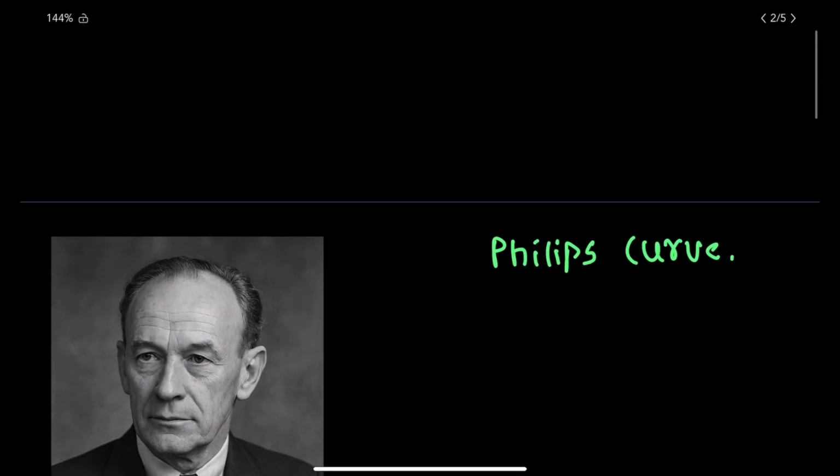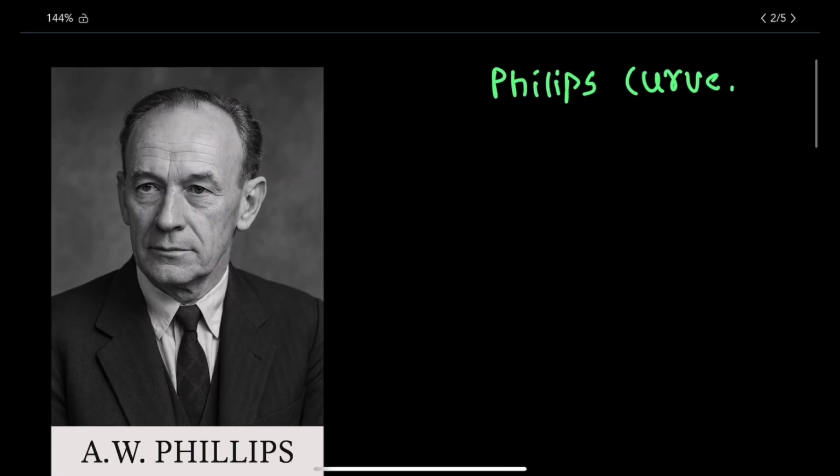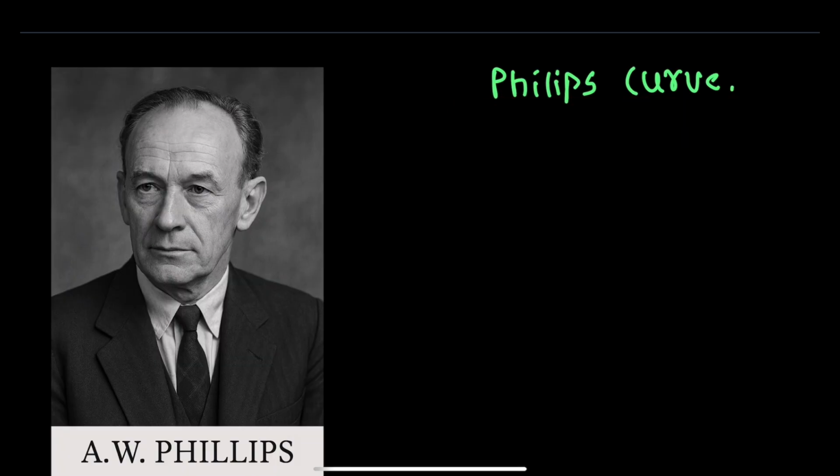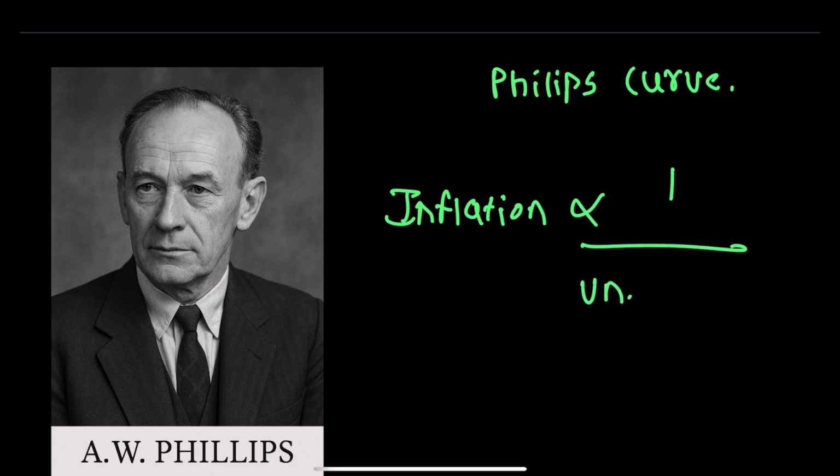Moving ahead, let us see what the Phillips curve is. Sir A. W. Phillips gave the relationship between inflation and unemployment. According to him, there is an inverse relationship between inflation and unemployment.